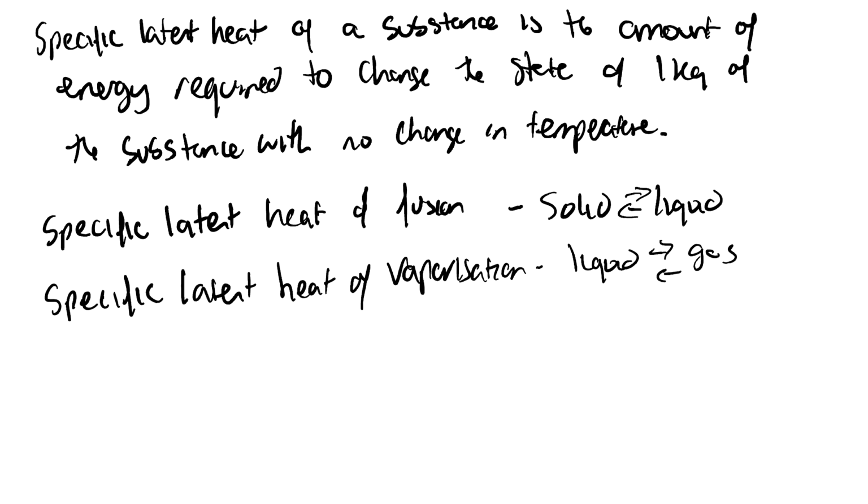So specific latent heat is the amount of energy required to change the state of 1 kilogram of the substance. If we're talking about the specific latent heat of fusion, we're talking about that change of state from either a solid to liquid or a liquid to a solid. And specific latent heat of vaporization is how much energy required to change the state from liquid to gas or gas to liquid of 1 kilogram of the substance.